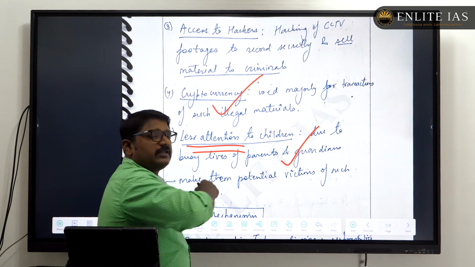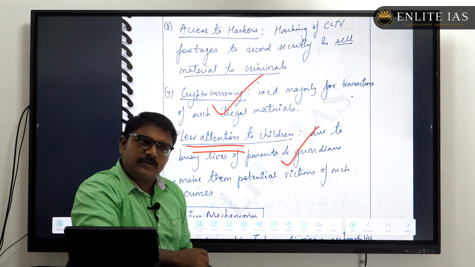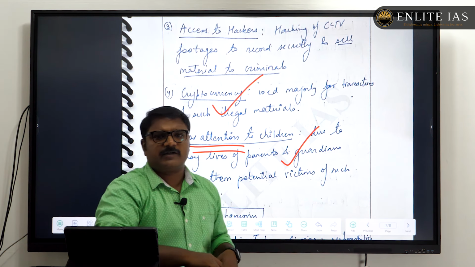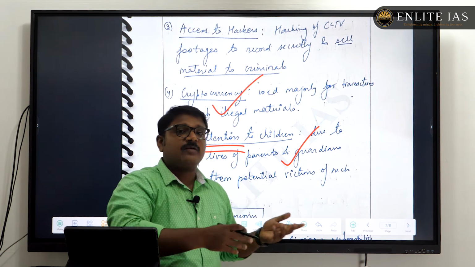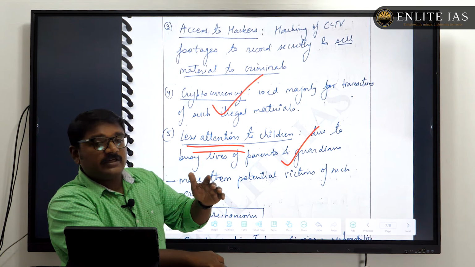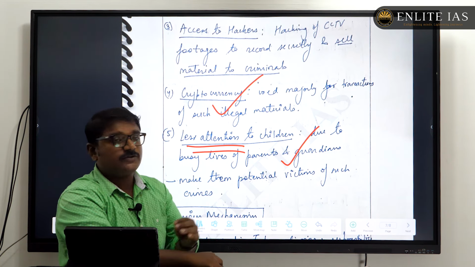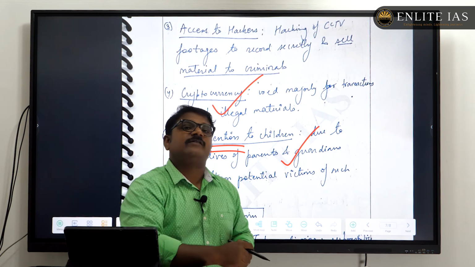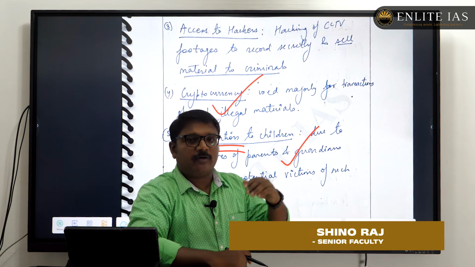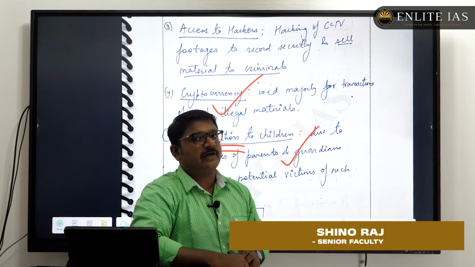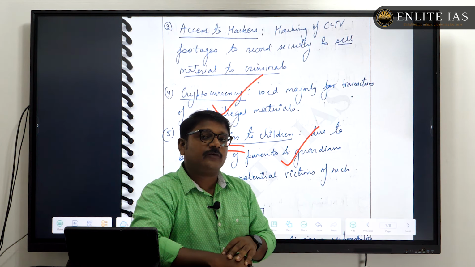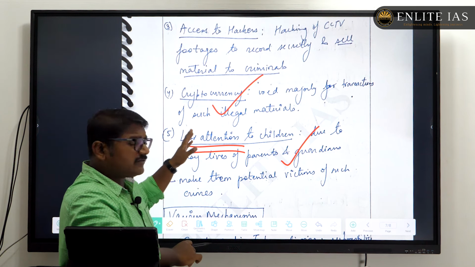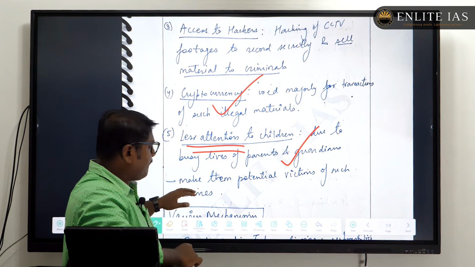Then also you can bring the other legal aspects. You can divide this answer into legal perspectives, economic perspectives, social perspectives, and technological perspectives. In the legal perspective, there is the trans-jurisdictional nature of these crimes, because the creators and proliferators of this CSAM are often located outside the jurisdiction of the country, and it is very difficult for the law enforcement agencies to track them down. So that is a major thing. Such points you can bring here also.